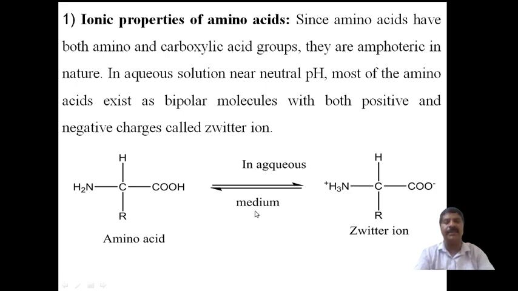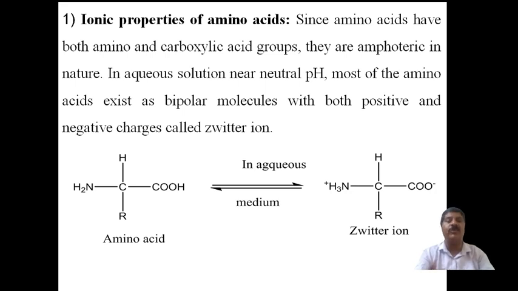In aqueous medium, the amino acid migrates H plus: the acid group donates one proton, and the basic group attracts the H plus, that is, a proton. Therefore this became positive and this became negative, and a bipolar molecule is formed.